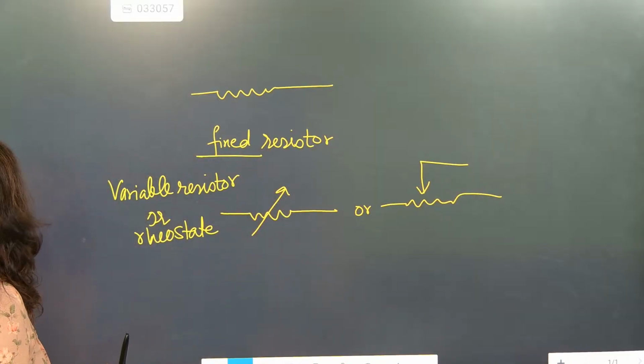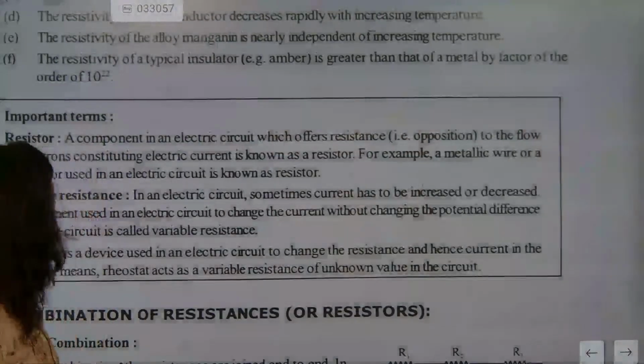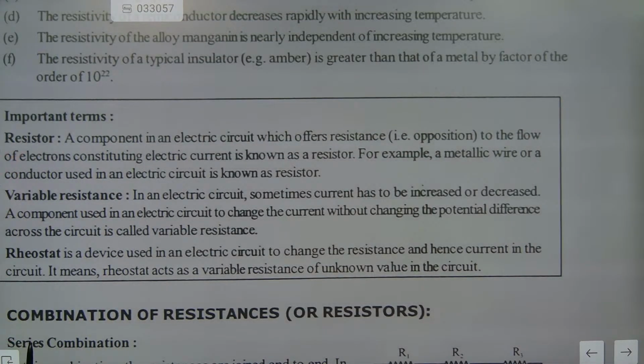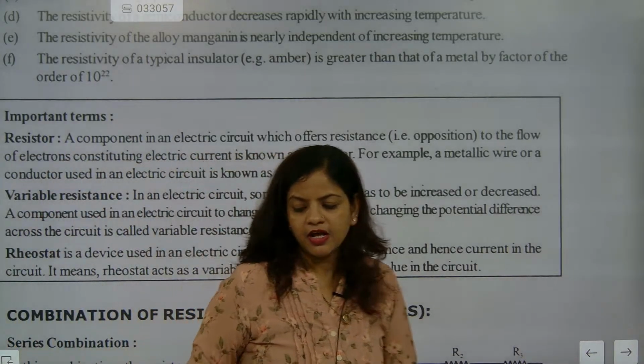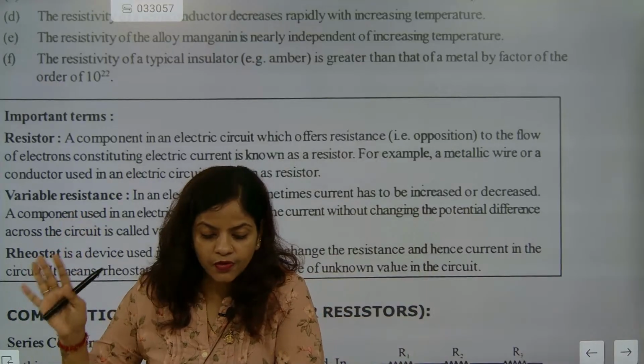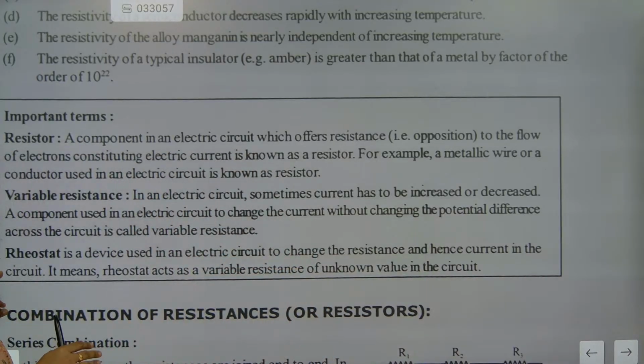Get ready. So now we are going to understand the next part. So we have done that. Resistors oppose the flow of current. Next, variable resistors and rheostats are those which can change their resistance.